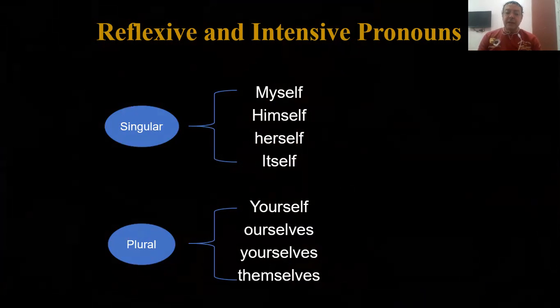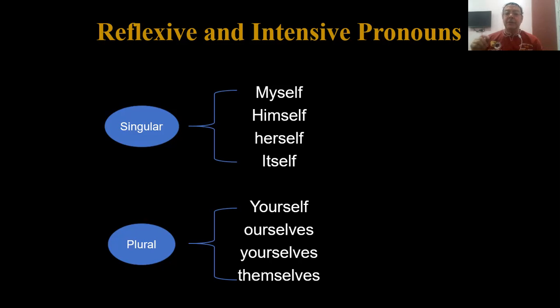If they are plural, we say you, yourself; we, ourselves; and yourselves for the plural; and they, themselves for the third person plural as well.